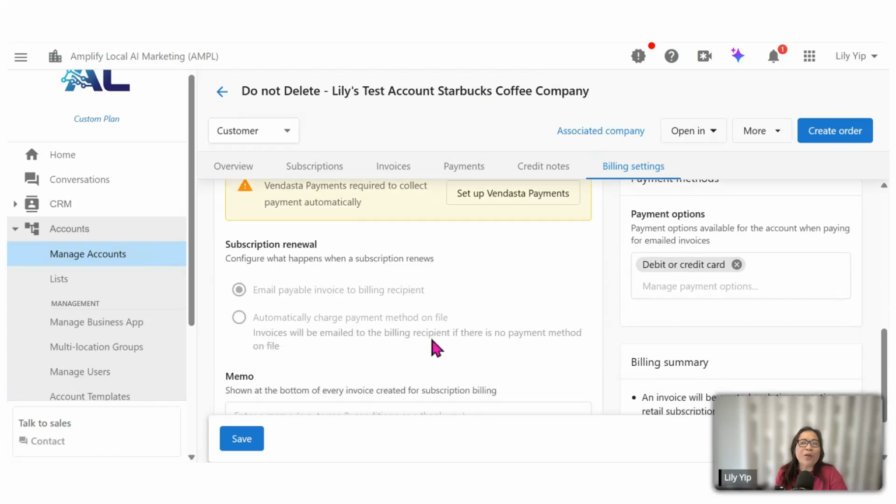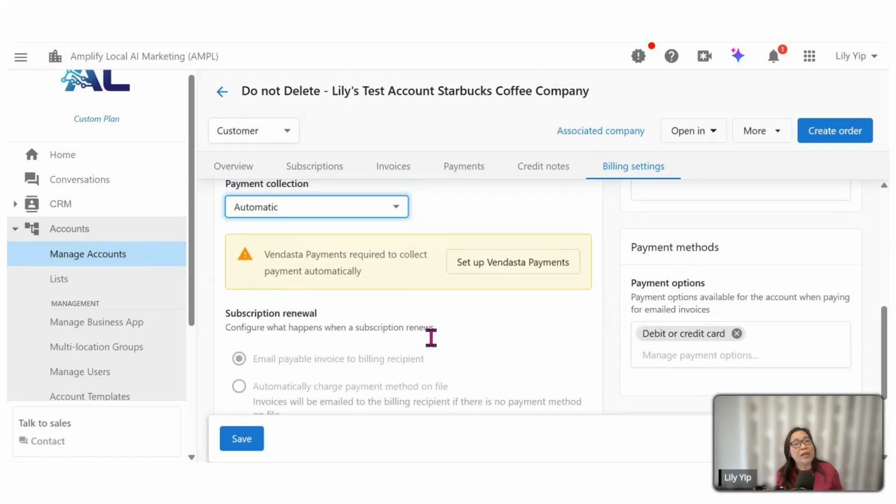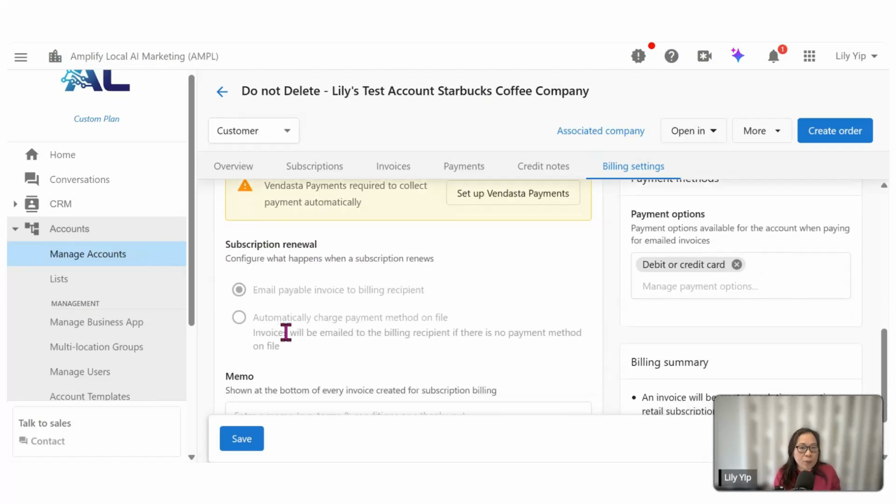All right. So therefore, just to recap, if today you want the system to collect payment from your clients automatically on a recurring basis, or we call it subscription billing, make sure you turn business payment collection as automatic, and under the subscription renewal, click on automatically charge payment on file. Right? That would be two of the steps that you need to do.